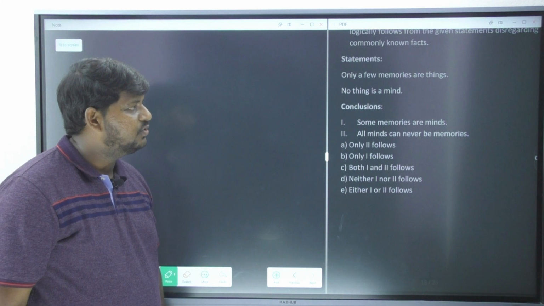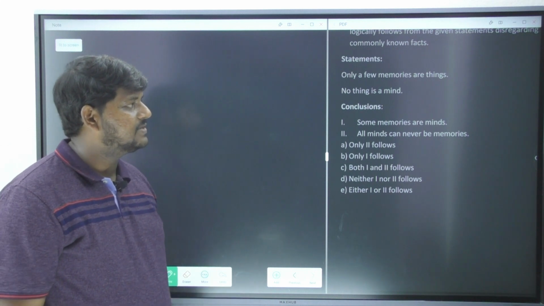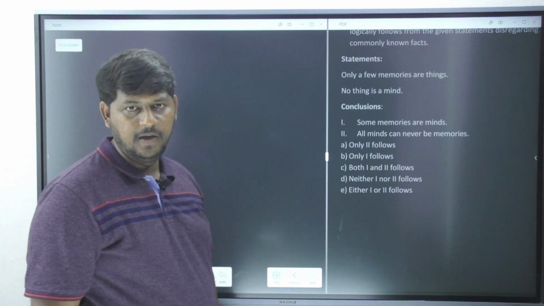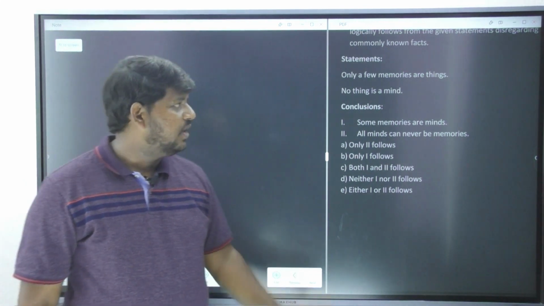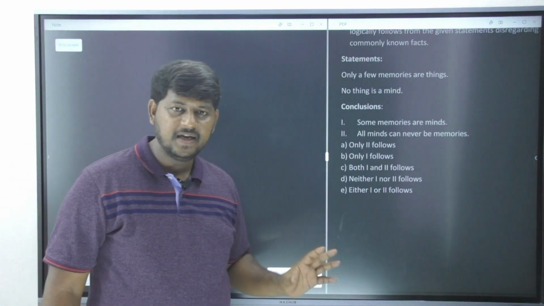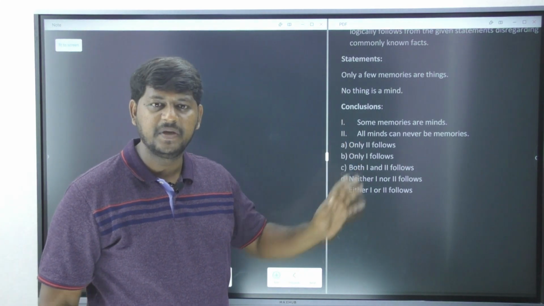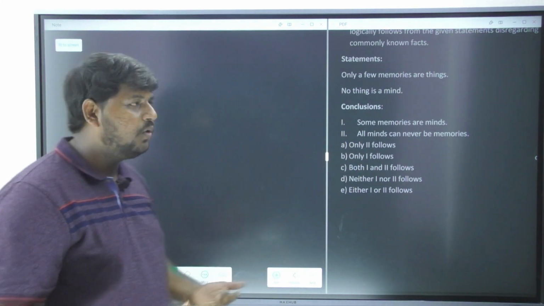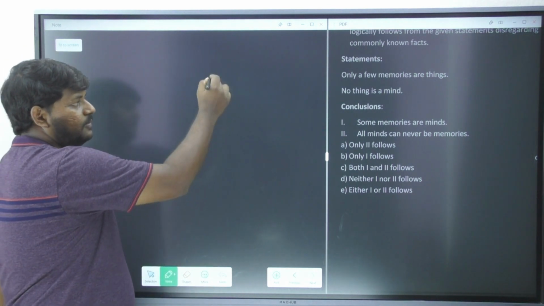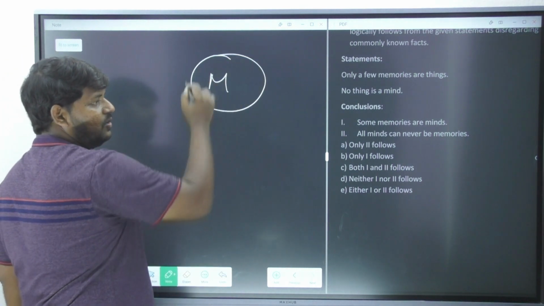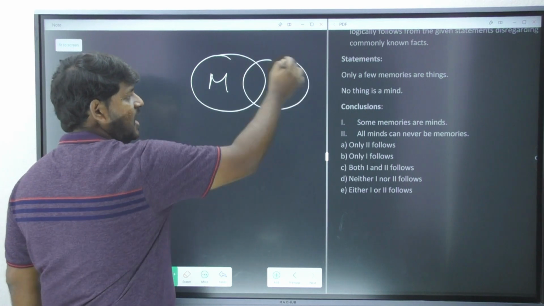The statements say that only a few memories are things, and no thing is a mind. Please do remember, "only a few" is clearly stating the relation between the particular memories and things, which is going to be "some plus some not". And how do you draw it? Let us observe here. I have to say few memories are things.